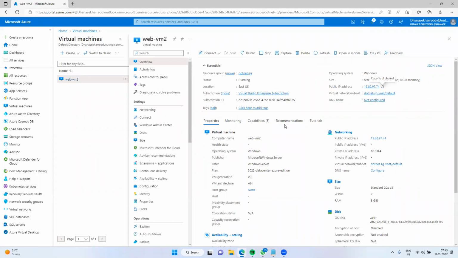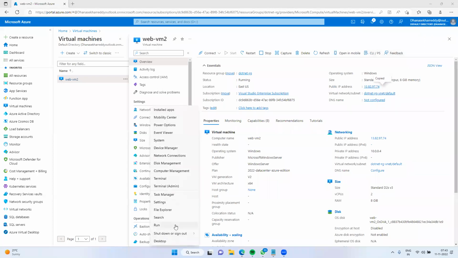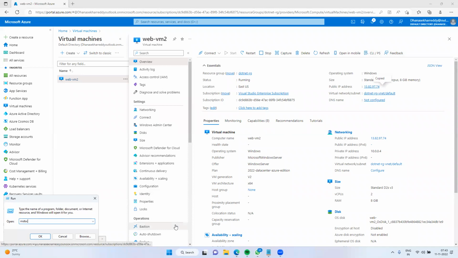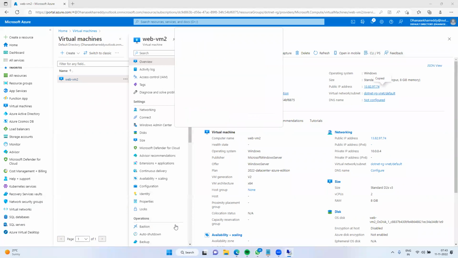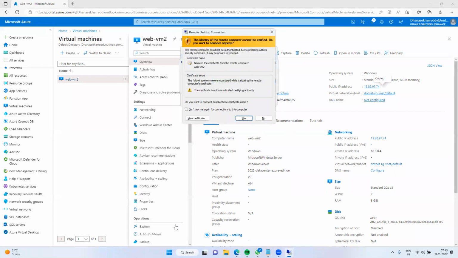Okay, now copy the IP, open MSTSC, paste it, connect, and enter the password.